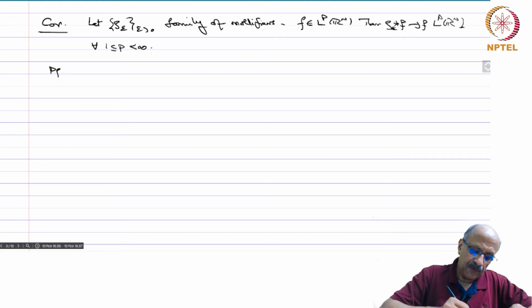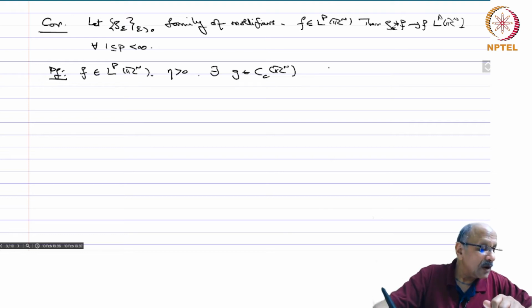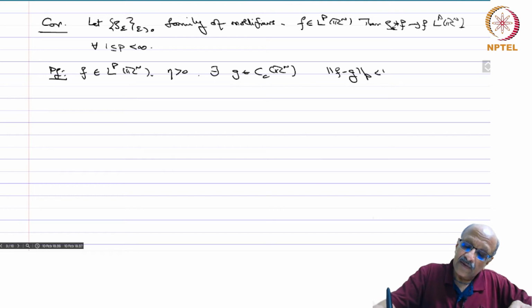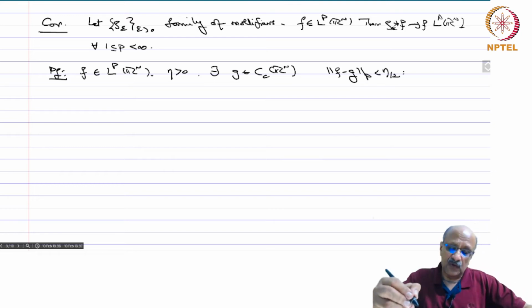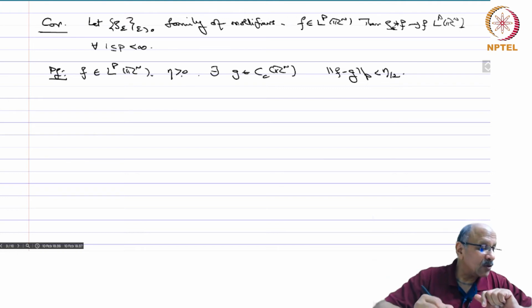So, proof. You take F in LP of Rn and let eta be greater than 0, a fixed quantity. Then there exists a G in Cc of Rn, a continuous function with compact support, such that the norm of F minus G in LP is less than eta by 2, because that is the first two steps of that theorem. Namely, we saw that continuous functions with compact support are dense, and then of course we concluded it for C infinity functions with compact support.